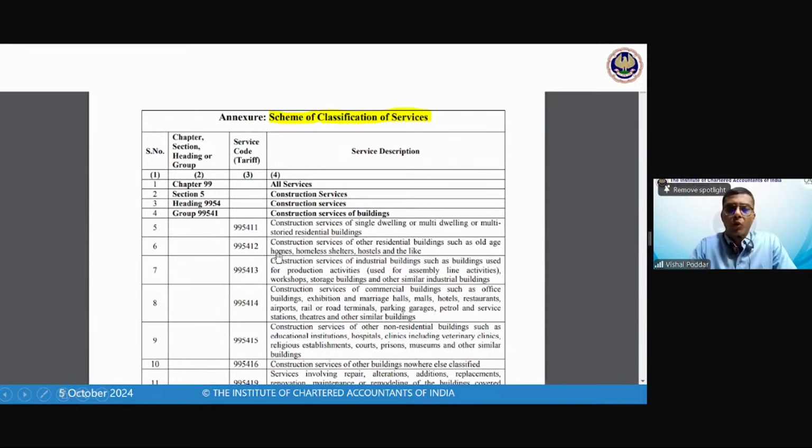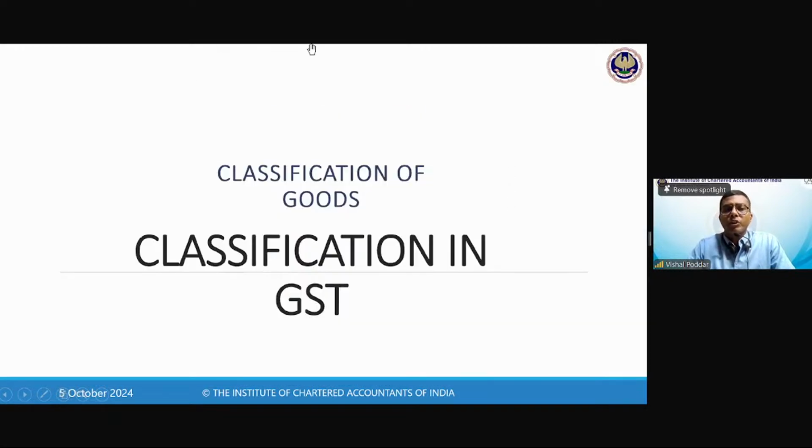Now we go to the classification of goods under GST. Again, the classification is given in the rate schedule, which is given in notification number 1. And here the schedule will start from chapter 1. So that is clear.